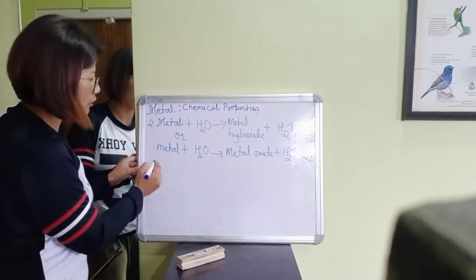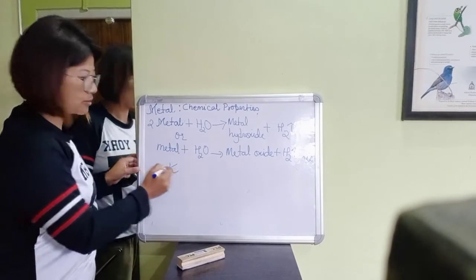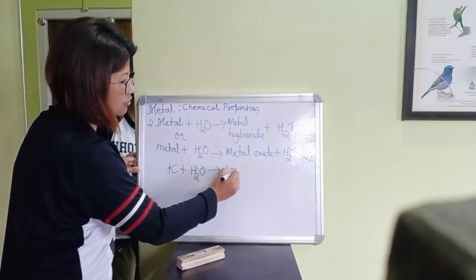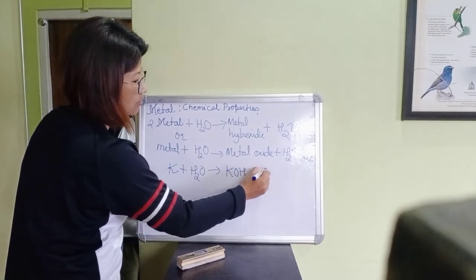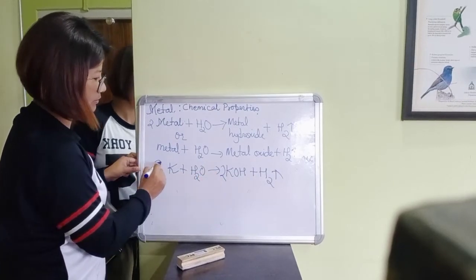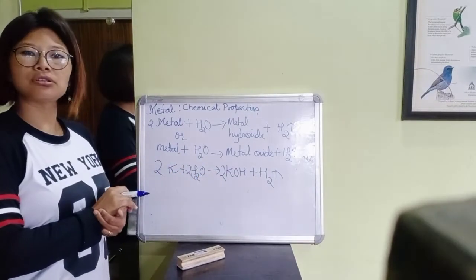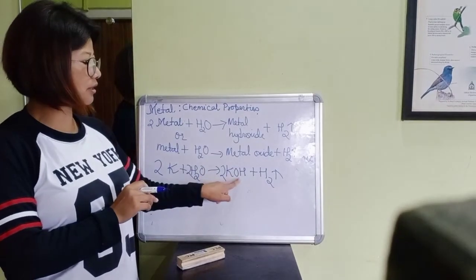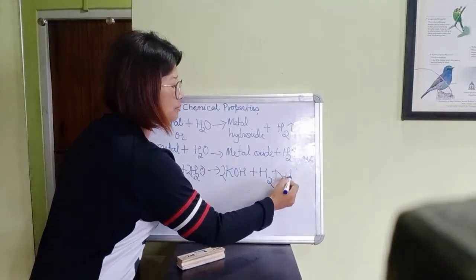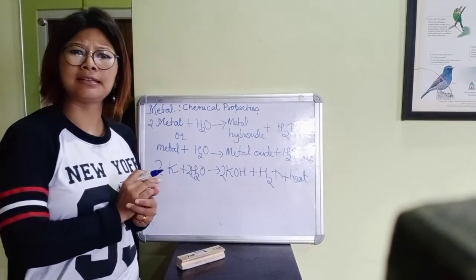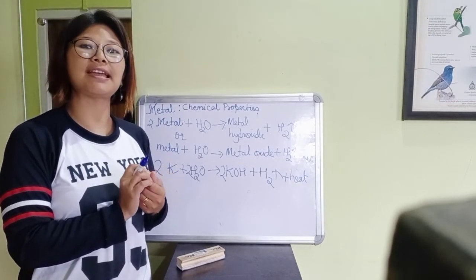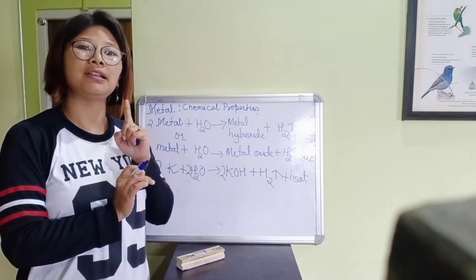Let's take the example of potassium. Potassium reacts with water to give potassium hydroxide and hydrogen gas. Potassium reacts with water to give potassium hydroxide, it liberates hydrogen gas, and it produces lots of heat. That's why it is an exothermic reaction. You know what an exothermic reaction is? We have done it in chapter 1.